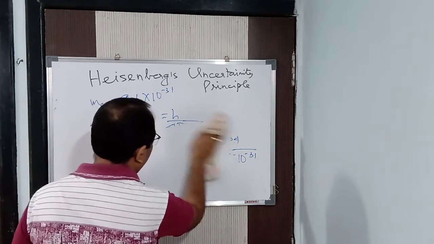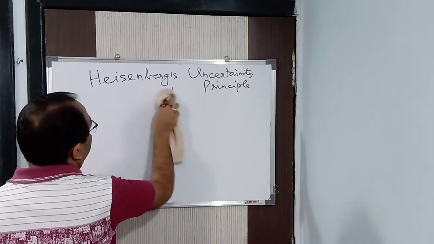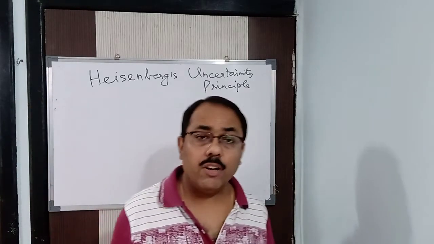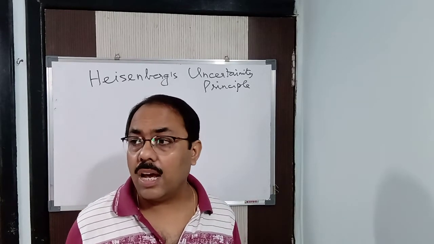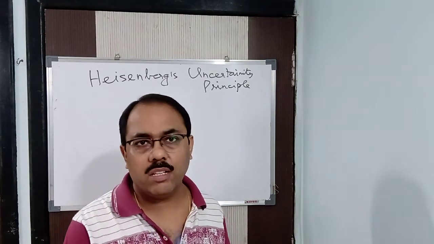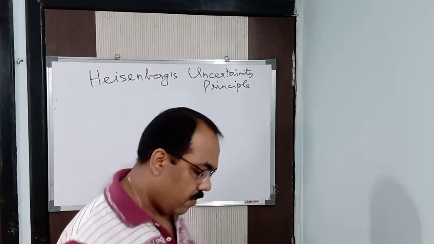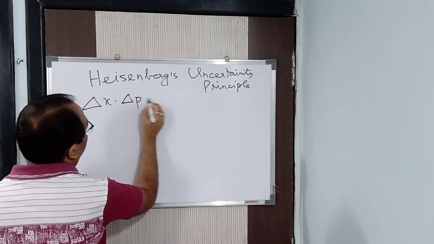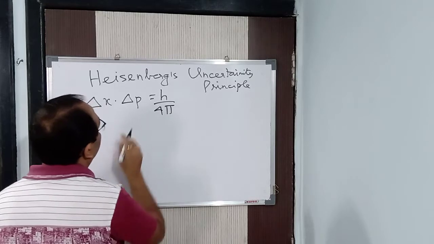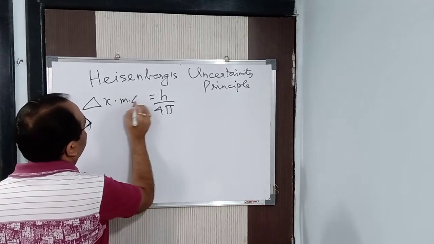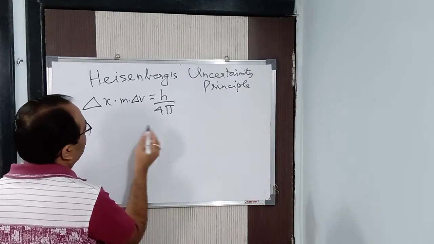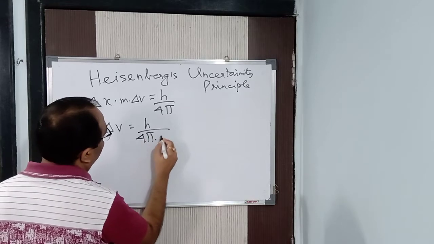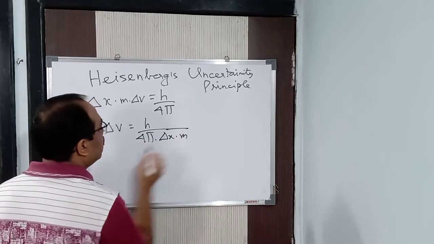Now, next, a very important question comes, which was solved by Heisenberg. We say the electron is not found inside the nucleus, it is found outside the nucleus. How can we prove this particular fact, that electrons are not present inside the nucleus? Same formula I will apply here: delta x into delta p is equal to h by 4 pi. Delta p I will break up as m into delta v, so delta v is equal to h by 4 pi into delta x into m.